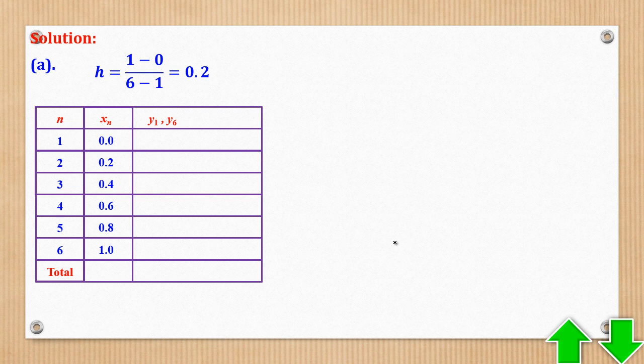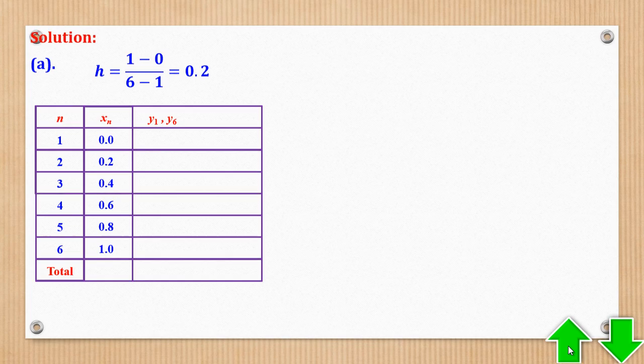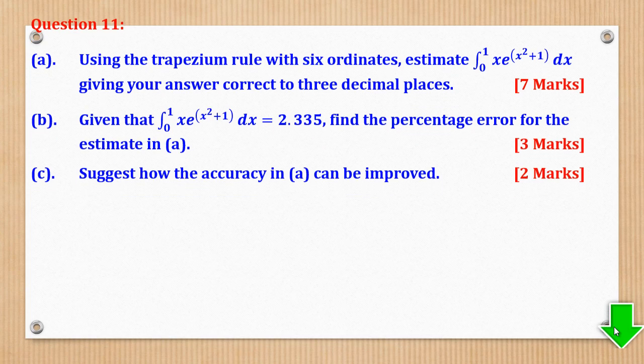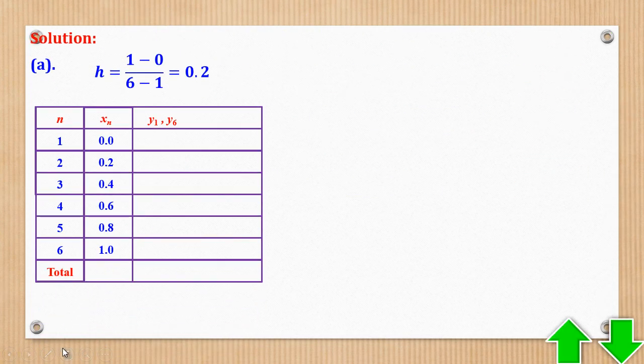So now we need to use this formula. When x is 0, what is this whole value? That's what we call the value of y. So when x is 0, we shall get this. And when x is 1, we shall get this. Then get the total, which is that.